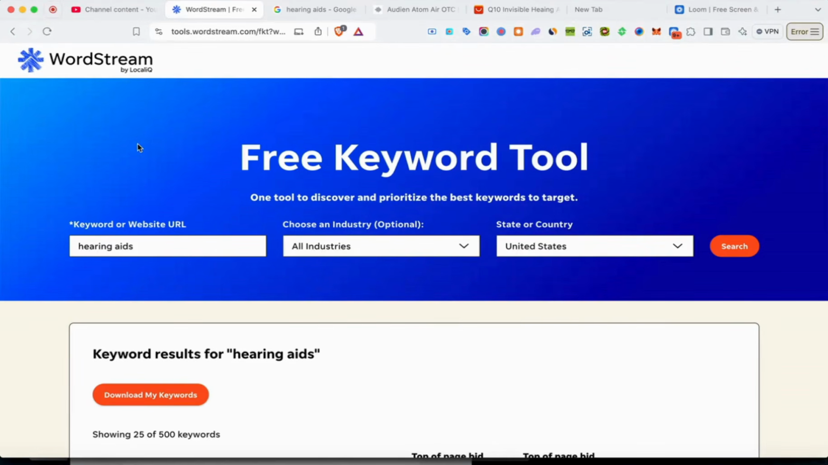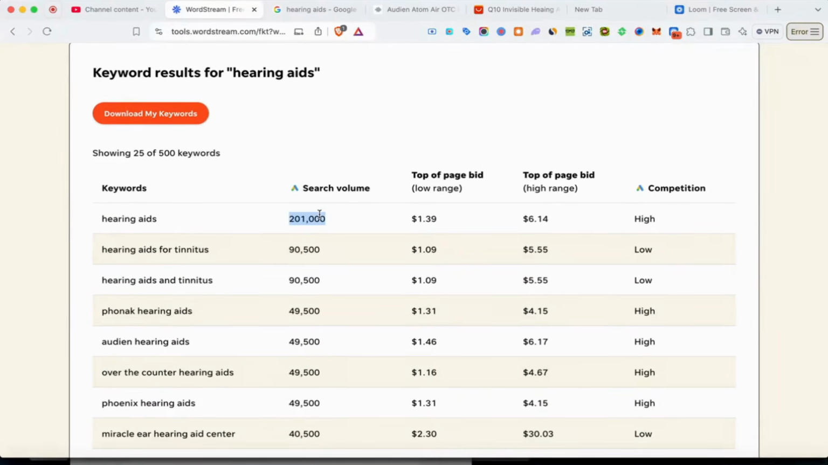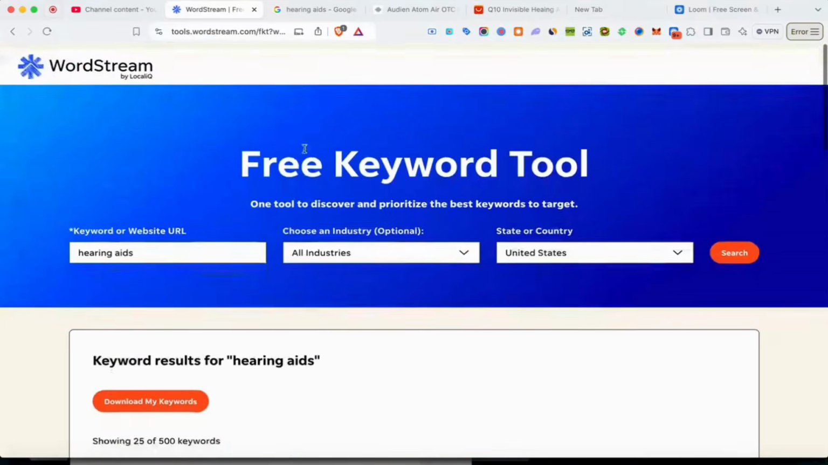All right, so now I'm on WordStream. It's a tool that lets you see the search volume for a keyword query or product. I typed in hearing aids and I have it filtered out by the United States alone. So if we take a look at the report, we can see that 201,000 people are searching up hearing aids every single month on Google, guys. That is absolutely insane. That's why we want to be running Google ads instead of Facebook ads, because people are actually searching for the products that we could be selling, right?